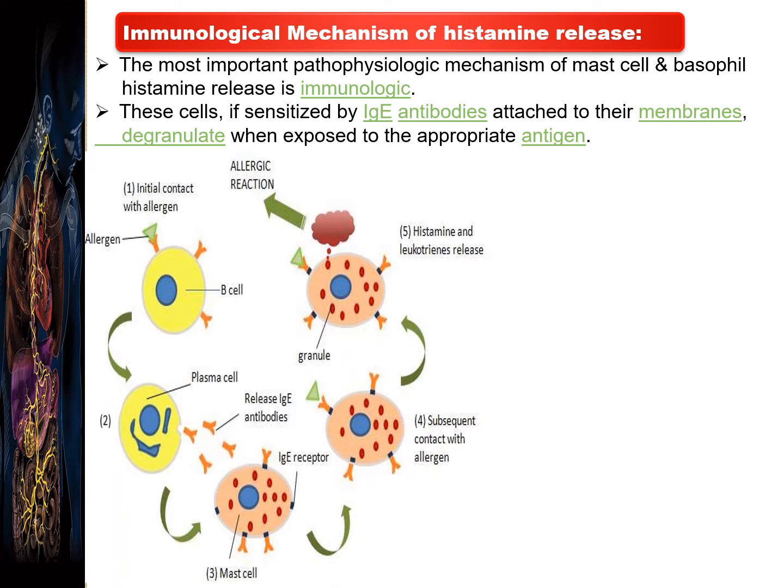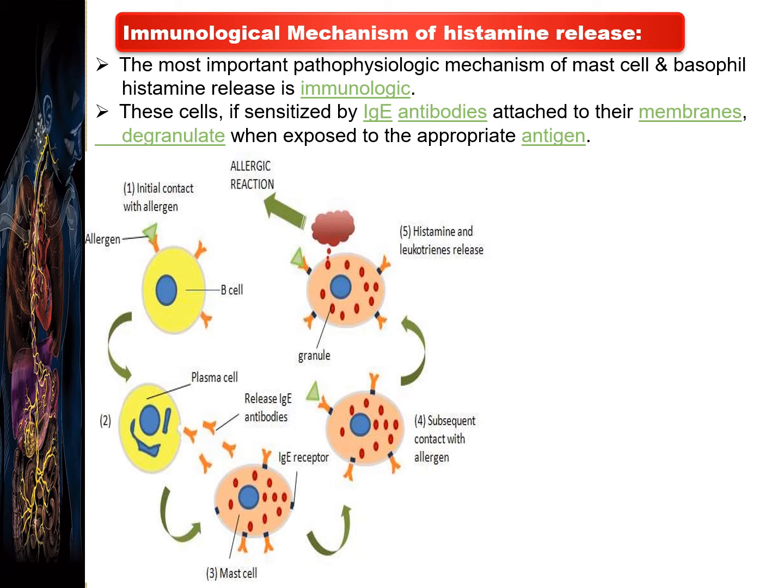Initially, on contact with the allergen, the B cells get activated, and this activation is responsible for the formation of plasma cells. These plasma cells release IgE antibodies, which bind to the IgE receptor on the surface of the mast cell.